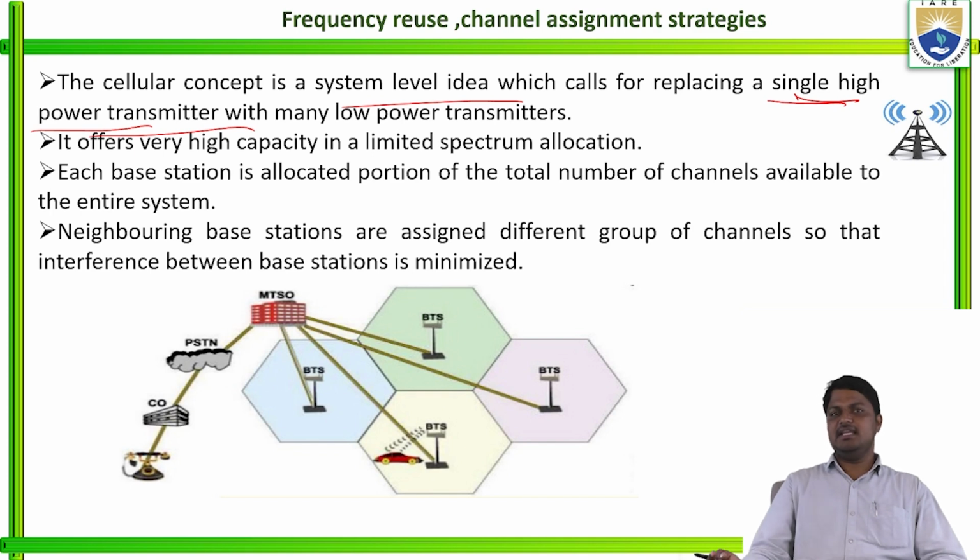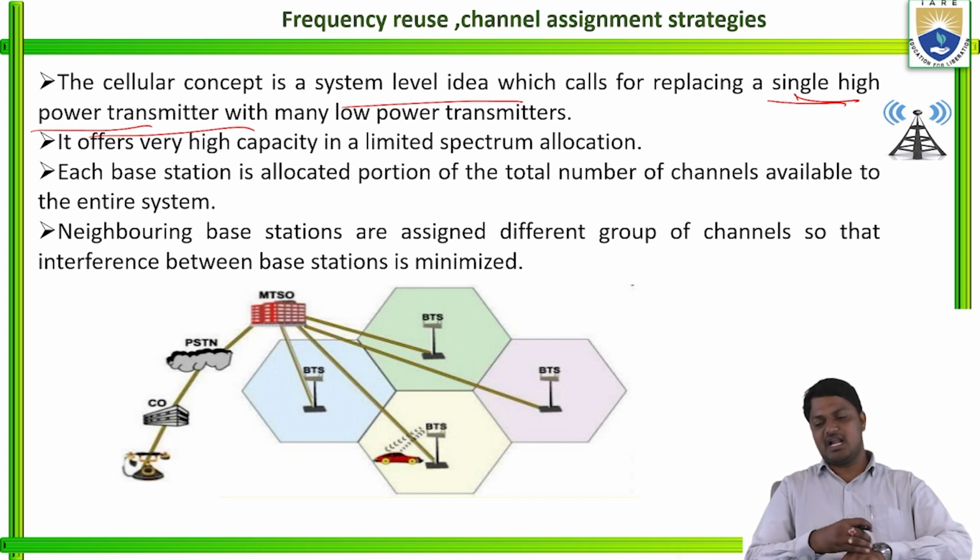So the spectrum utilization is very high, because the same frequency spectrum is used by the high power transmitter.